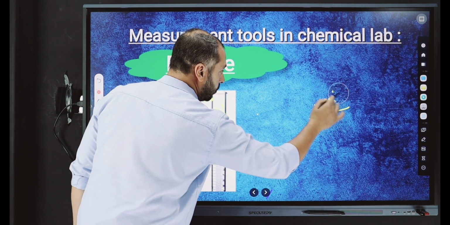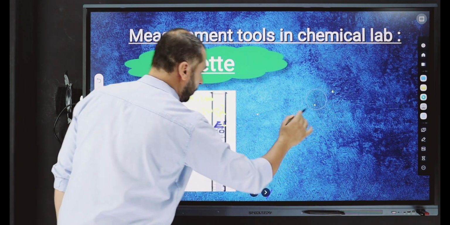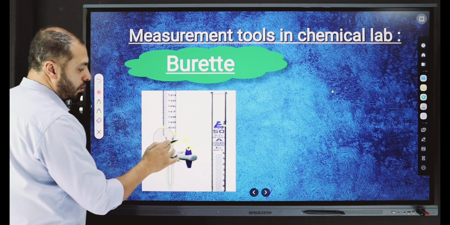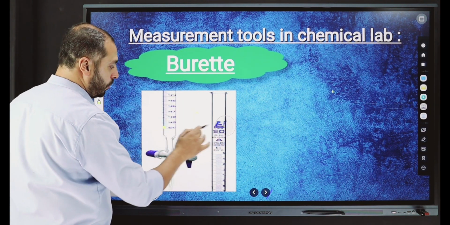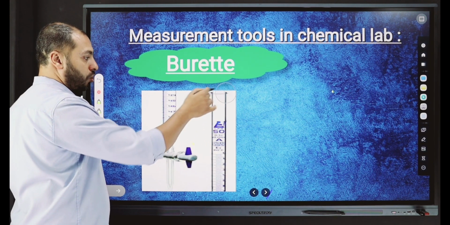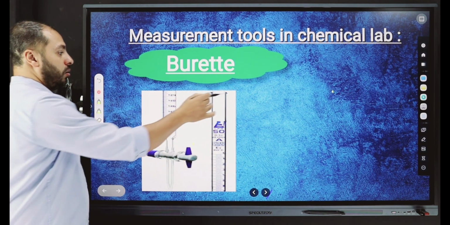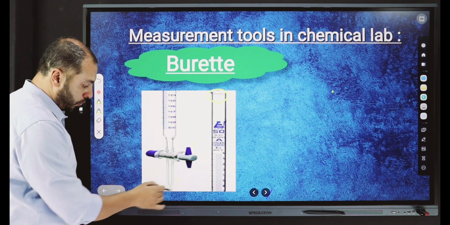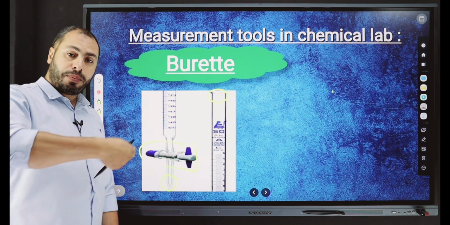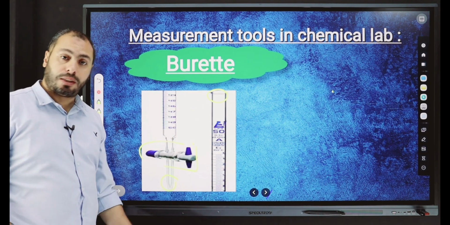Another measuring tool in the chemical lab is called a burette. This is the shape of a burette. It has two openings, one at the top and one at the bottom, and this is a tap to control the drops that we use from this burette.